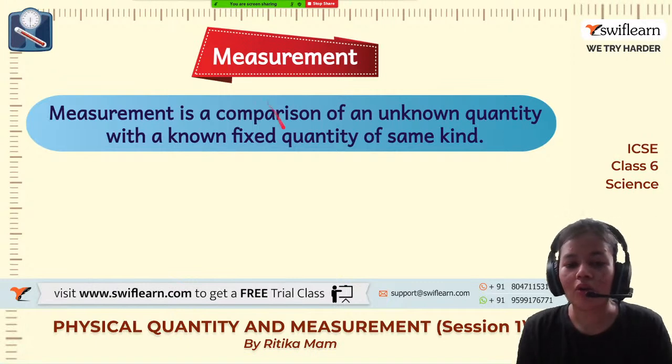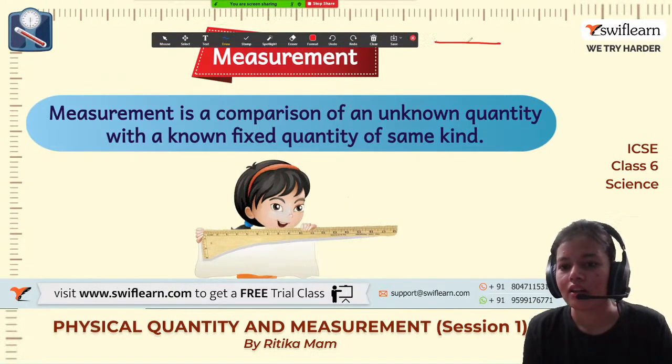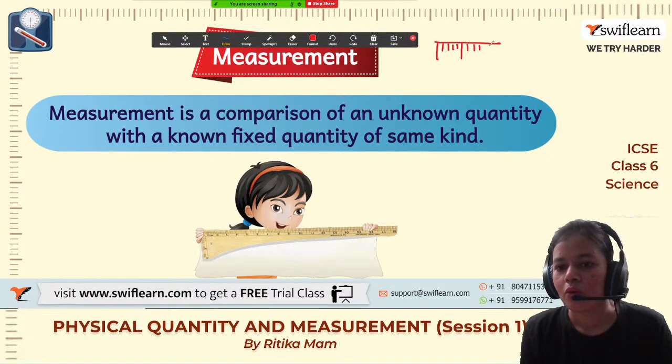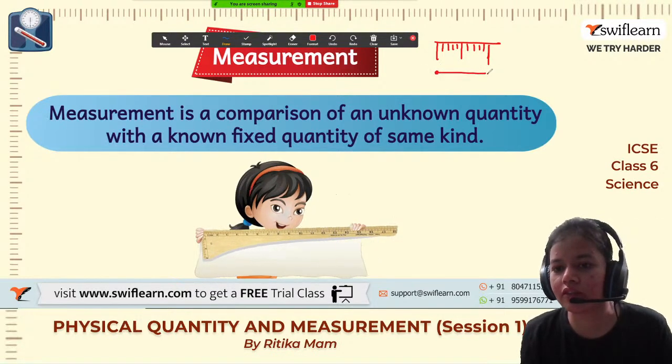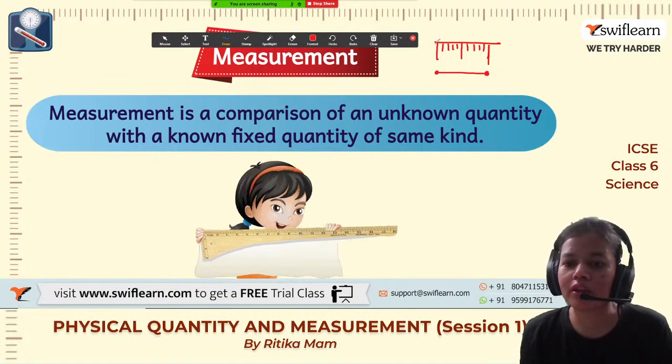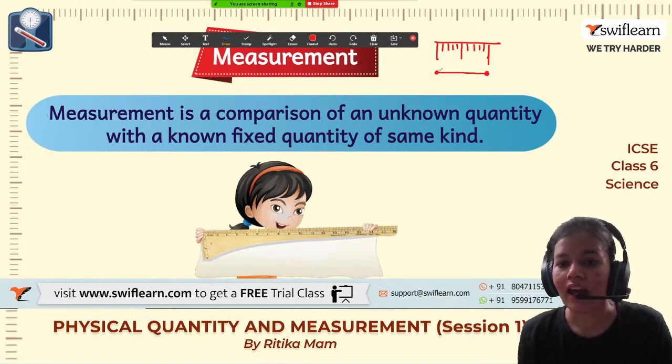Okay, so for example, let's say this is 1 centimeter. I need to measure one quantity which is of this length. So I will put in our scale here, which is a centimeter scale, and I will measure it.